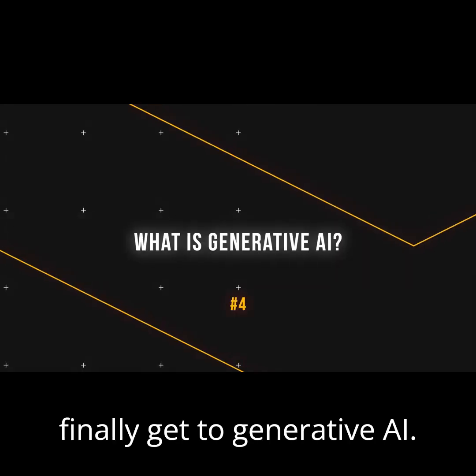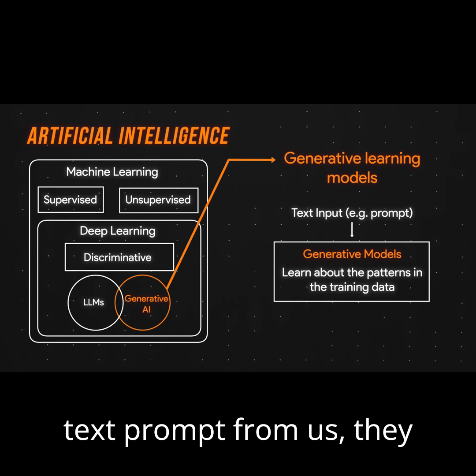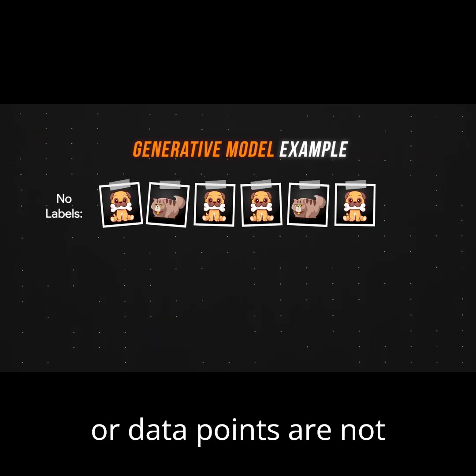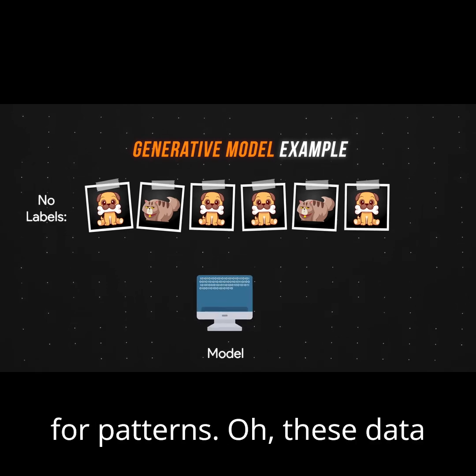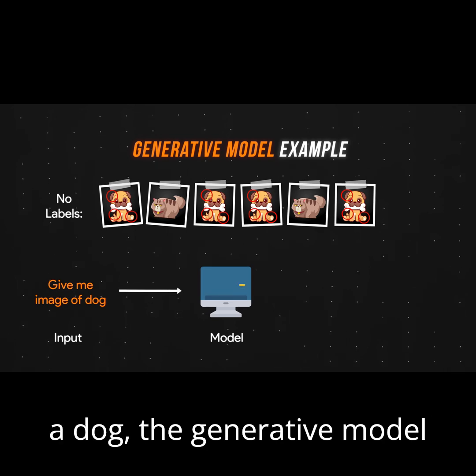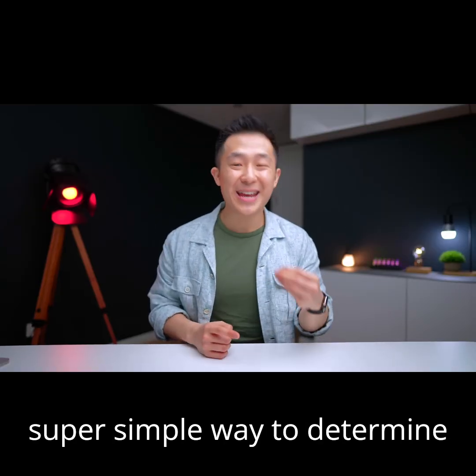We finally get to generative AI. Unlike discriminative models, generative models learn about the patterns in the training data. Then after they receive some input, for example, a text prompt from us, they generate something new based on the patterns they just learned. Going back to the animal example, the pictures or data points are not labeled as cat or dog, so a generative model will look for patterns. Oh, these data points all have 2 ears, 4 legs, a tail, likes dog food, and barks. When it has to generate something called a dog, the generative model generates a completely new image based on the patterns it just learned.